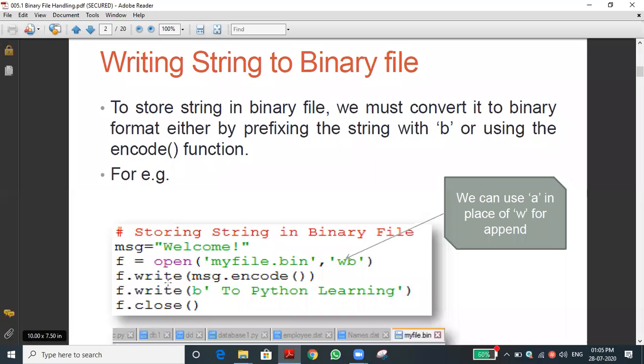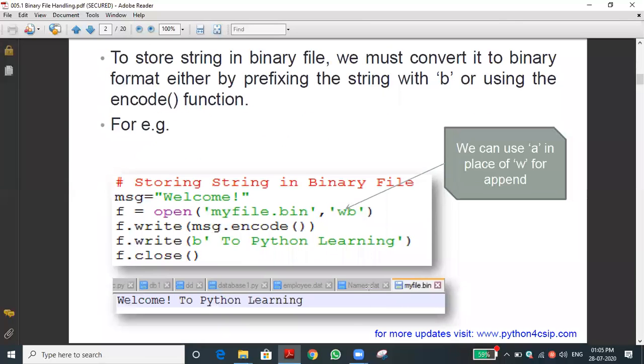You can see f dot write. After encoding, we are writing into the file using the file object f. f is a file object for myfile.bin. Another format: if you are directly giving a string instead of storing it in a variable, like Python learning is a string, it should be prefixed with the letter b. You can see this letter b should be prefixed. That is necessary for the binary one. This we have seen in the last class. Let me go to the next one.